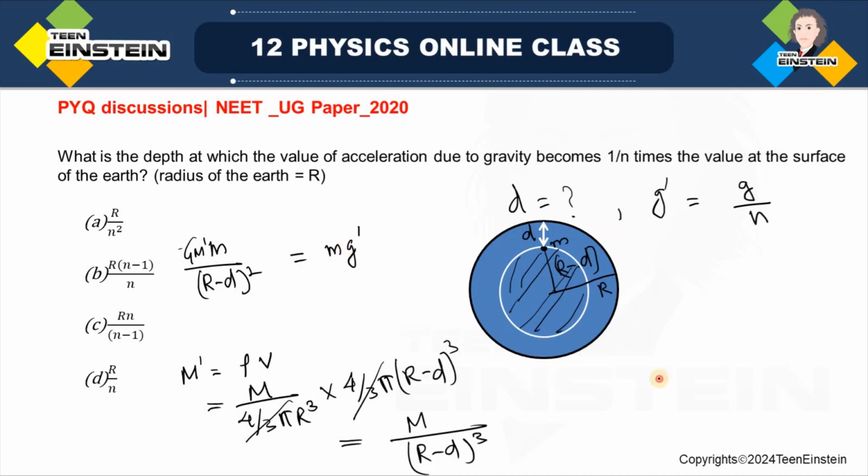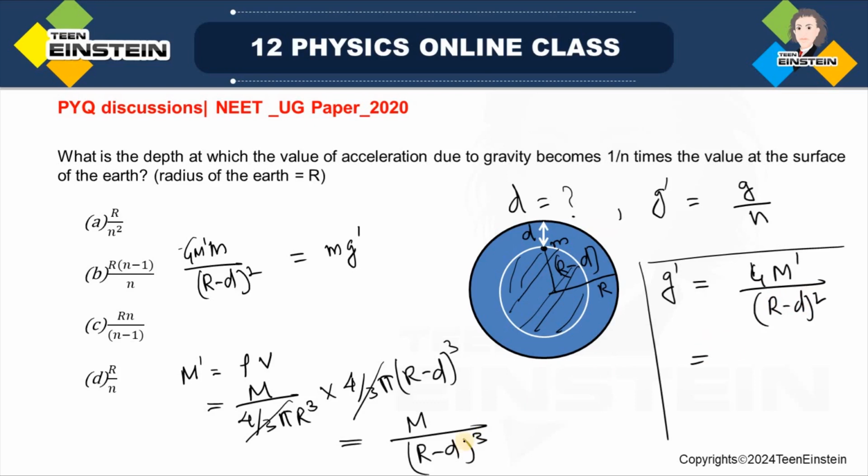From this equation, g prime is equal to G M prime divided by r minus d whole square.